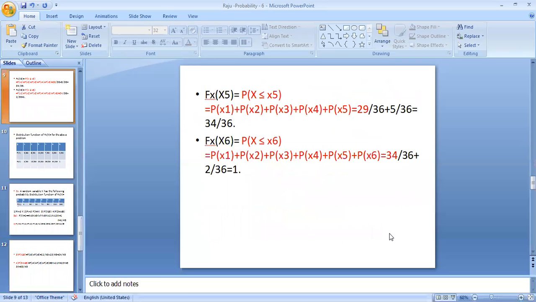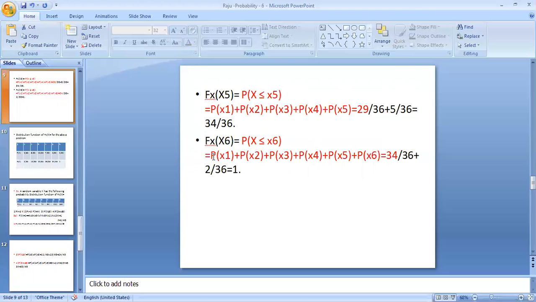We can calculate in the same way F of x5 equal to P of X less than or equal to x5, which is P of x1 plus P of x2 plus P of x3 plus P of x4 plus P of x5. Why? Because up to this value you have already found, that is 29 by 36, and P of x5 is 5 by 36, so it equals 34 by 36.